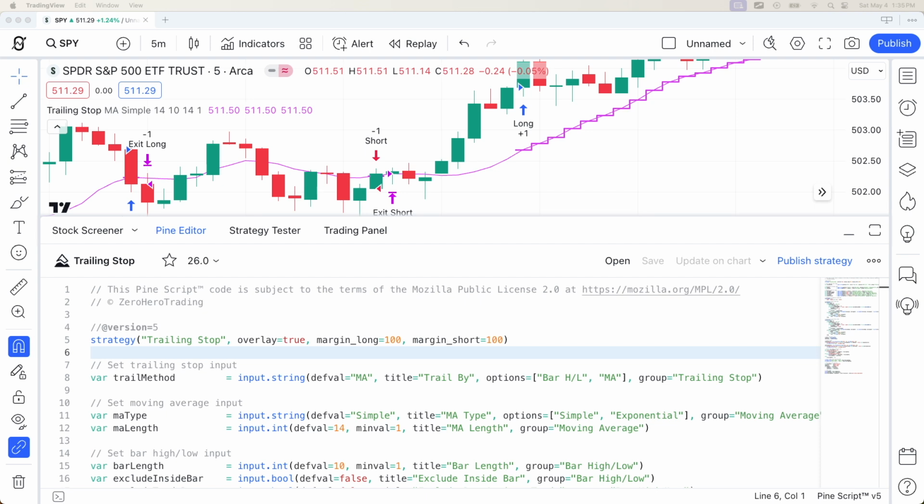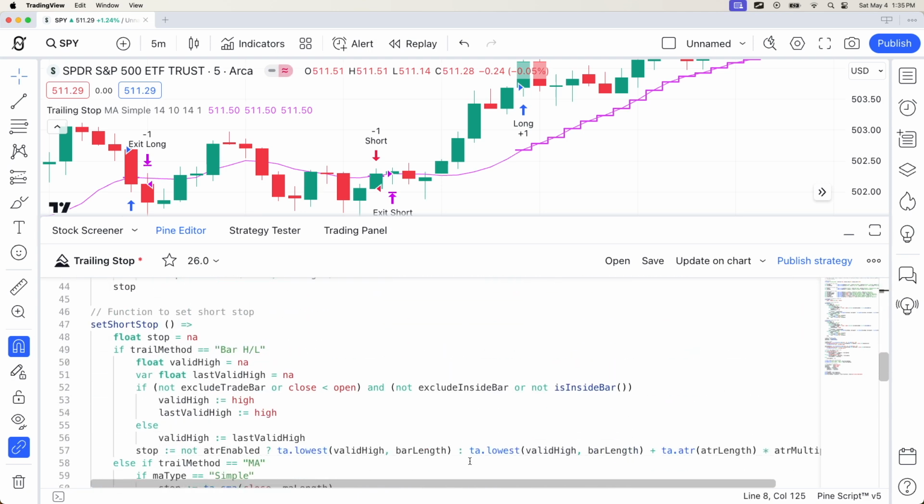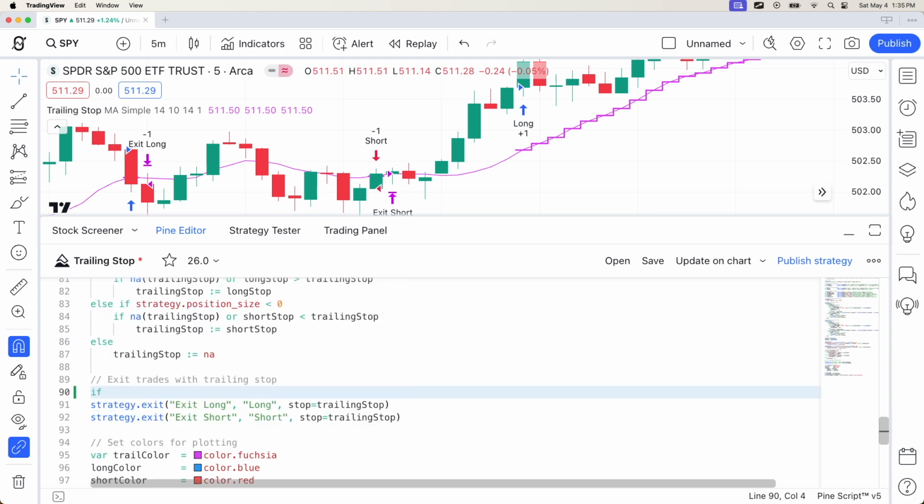To finish up our trailing stop system, let's add one last functionality. Right now, our script exits trades as soon as the trailing stop is reached. However, sometimes we may want to wait for bar close and then exit only if we're still breaching our trailing stop. So first, let's add an input, exit mode, so that we can choose between a close or a limit exit mode.